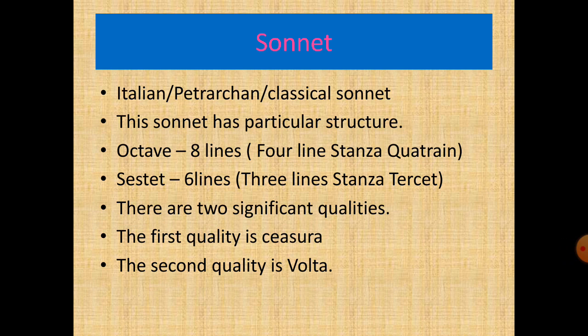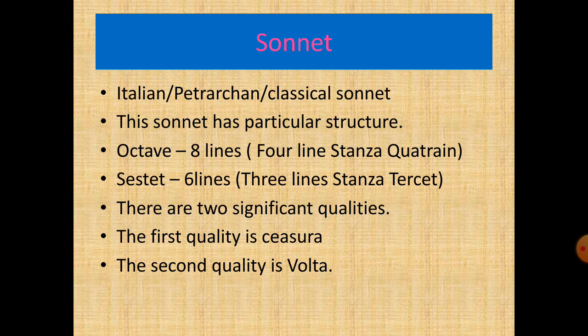Dear students, we have already said that a sonnet contains 14 lines, or any 14-line poem is called a sonnet. This is the fixed structure of an Italian, or Petrarchan, sonnet: octave and sestet. In the octave we have 8 lines, and in the sestet we have 6 lines.